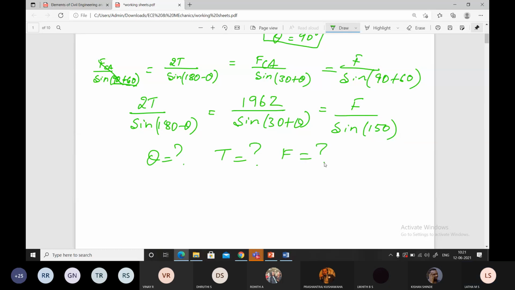Three unknowns are there, we cannot calculate. What has to be done? Ma'am, we have to write 2t by sine in terms of 90 plus theta or alpha. Yes. Now 90 plus 90 minus theta.